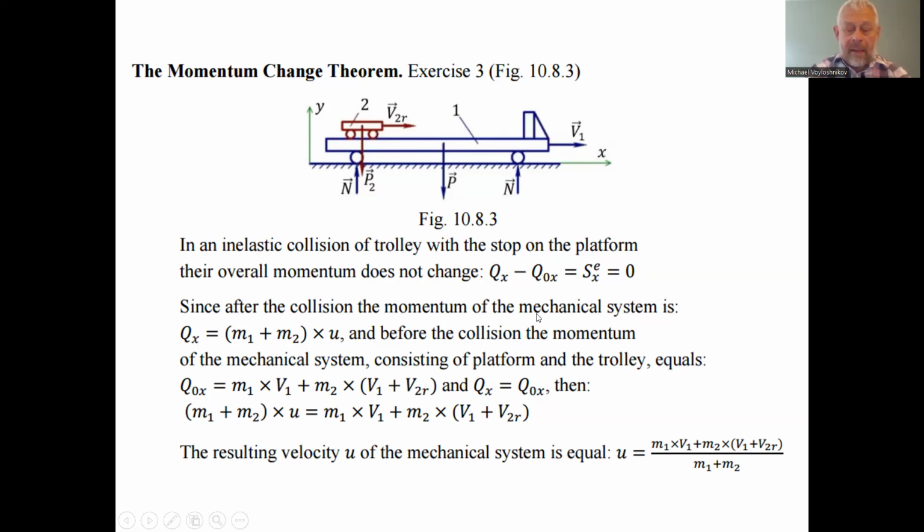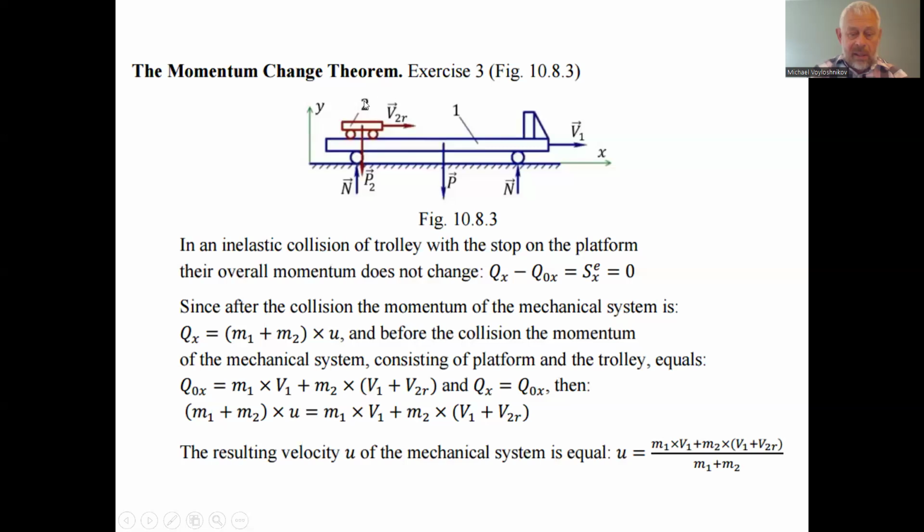So we can consider the integral form of the momentum change theorem: the difference of the momentum is equal to the impulses of the external forces. The momentum of the mechanical system consists of two momentums: the momentum of the platform and the momentum of the motion of the car, together with the platform and relative to the platform.